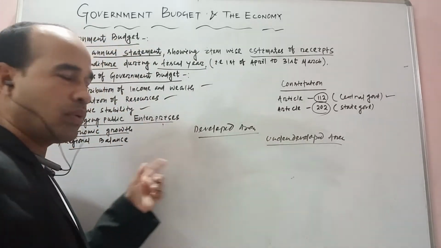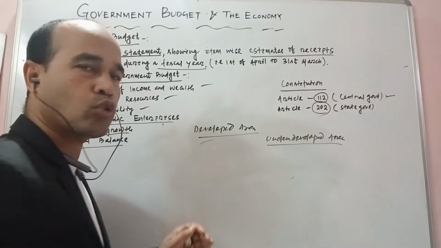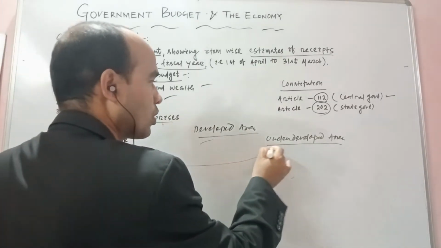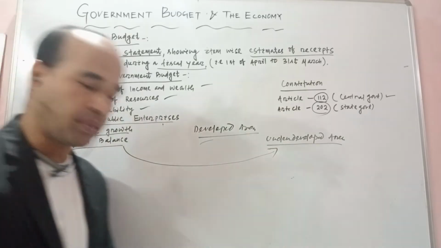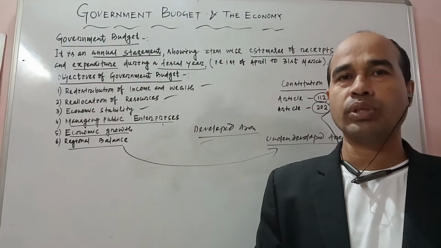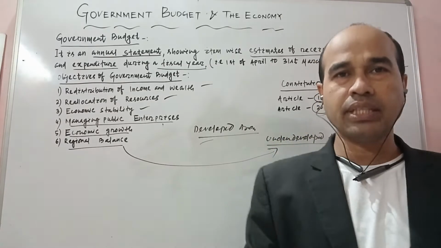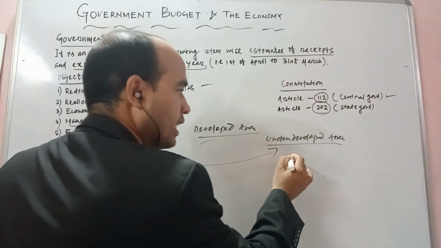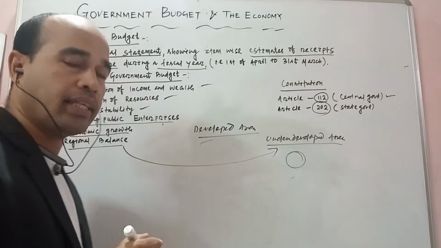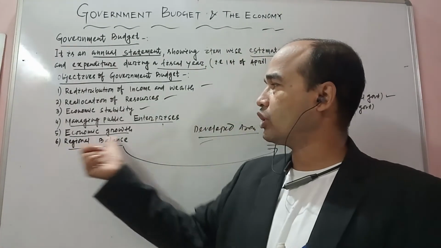So if the government wants to develop, no problem is there. The government wants both areas to be equalized. So what to do? The government could focus on which area? The underdeveloped area. Construction of schools, colleges, roadways, airways, industries, everything should be developed in that area. Then you can say that all those areas are equal. Once again, this is regional balance.